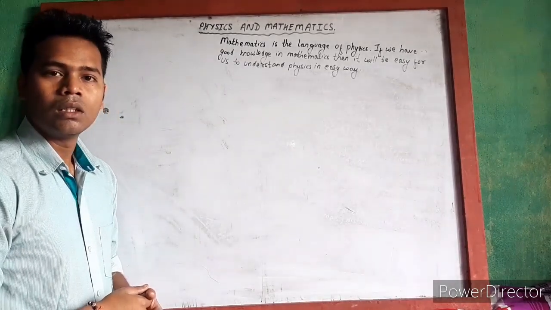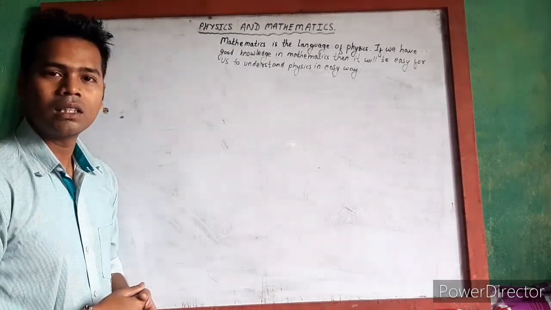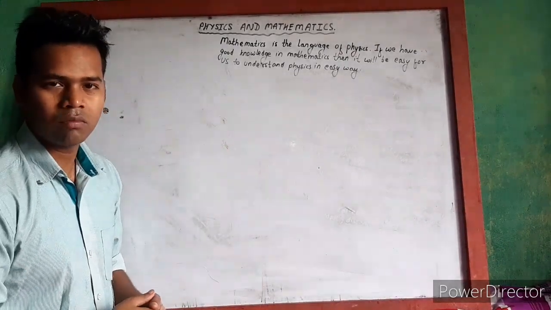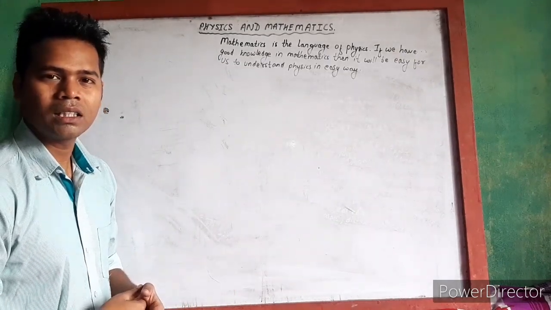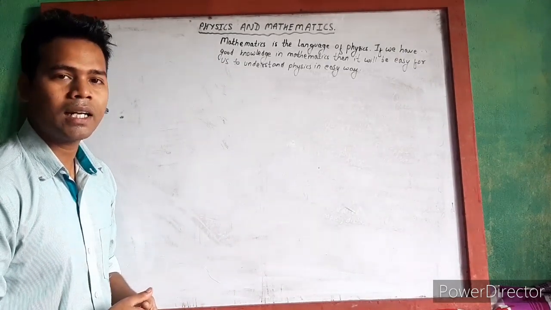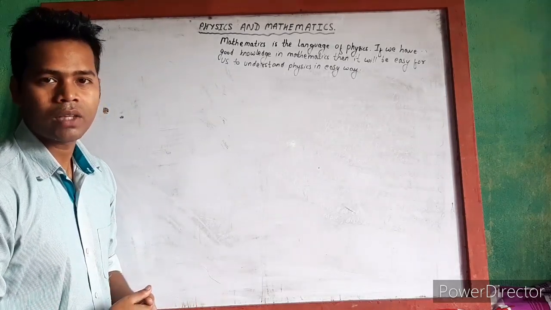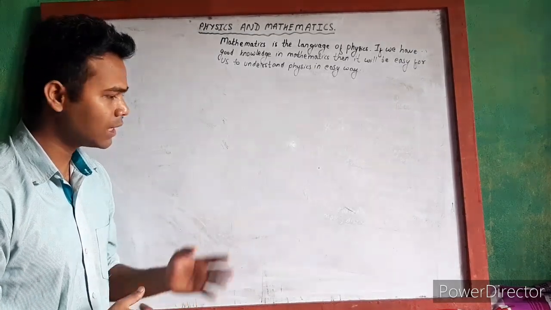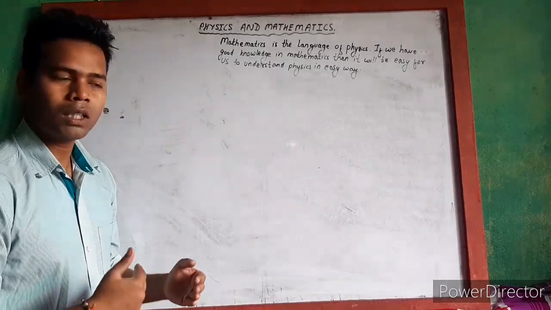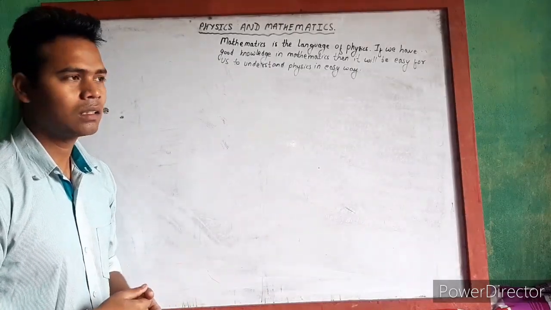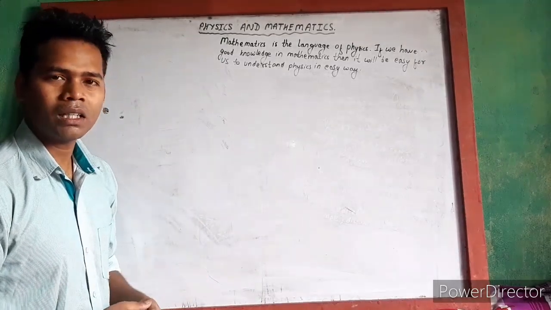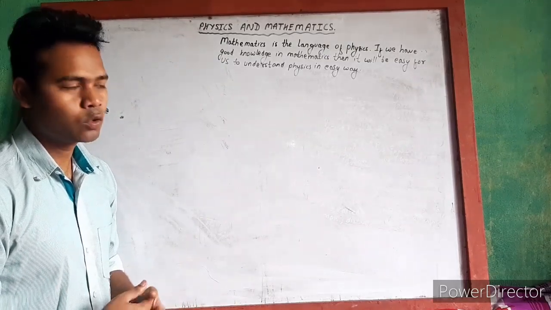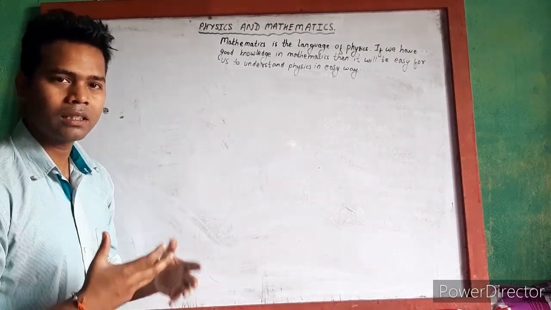And for understanding physics, the role of mathematics is very big, or we can say mathematics is the language of physics. If we have good knowledge in mathematics, then it will be easy for us to understand physics in a good way. And that's why I will discuss the required mathematics here in this lecture. And one should have better knowledge in trigonometry, simple algebra, coordinate geometry, vector algebra, differential calculus and integral calculus to master or to understand physics in a good way.